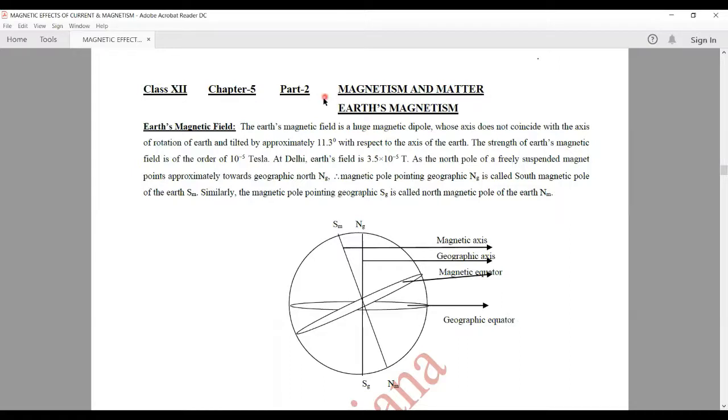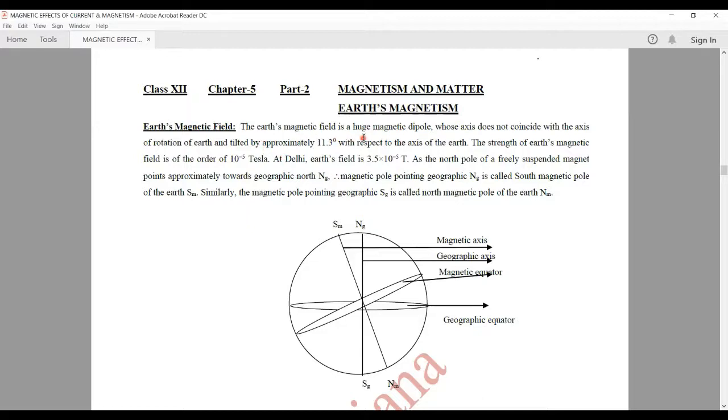A bar magnet or any compass needle, when it is placed in a uniform magnetic field, experiences a torque. And we have also studied the expression of the potential energy stored in that dipole. Now in this part we'll study about Earth's magnetism.